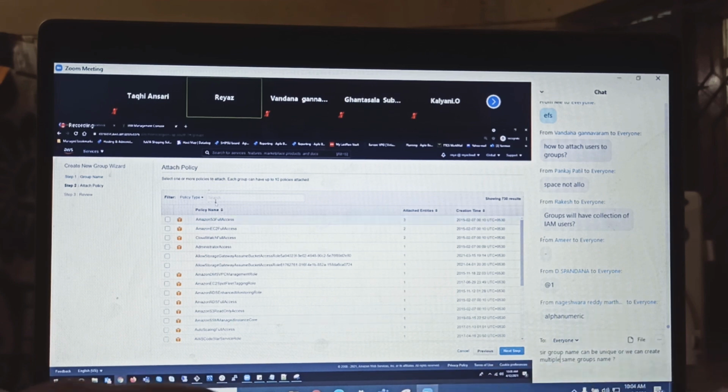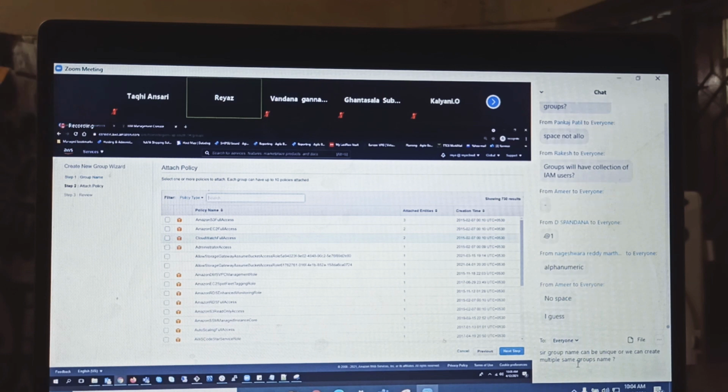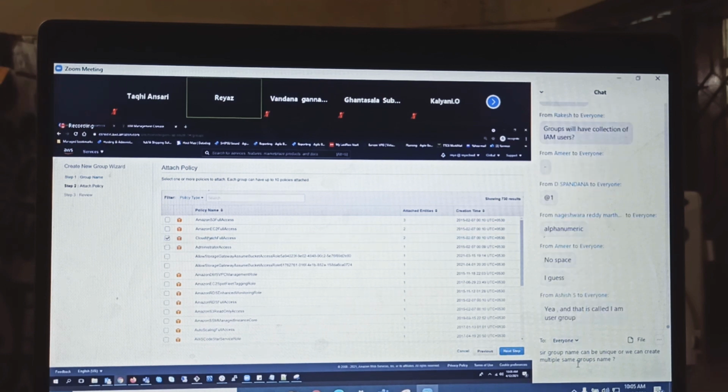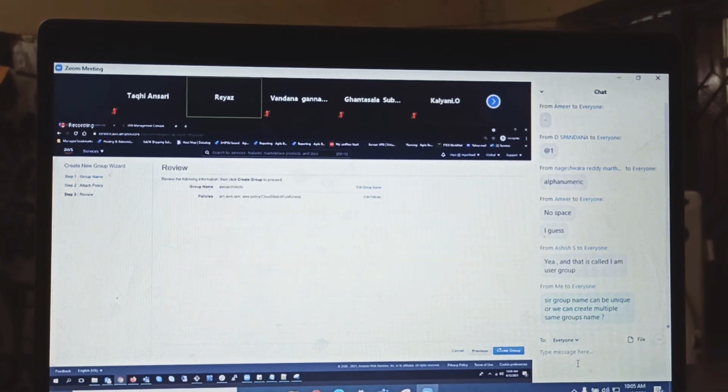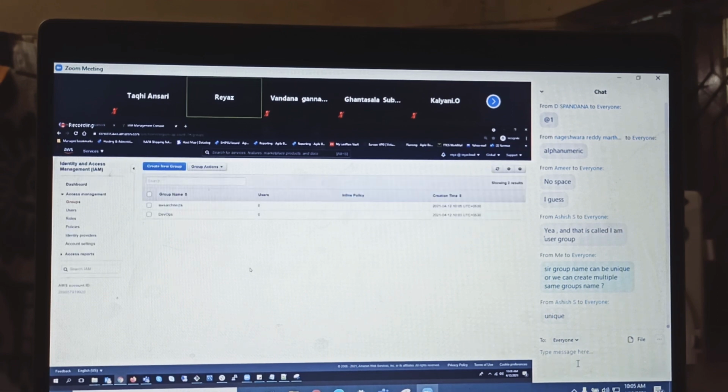But yeah. So guys, for this AWS Architect, what kind of permissions? I can see CloudWatch here. Let's keep CloudWatch first. Yeah, no space. So here, can the group name be the same, or can we create multiple? It should be unique. Let's create DevOps then. Already there. So it's unique.